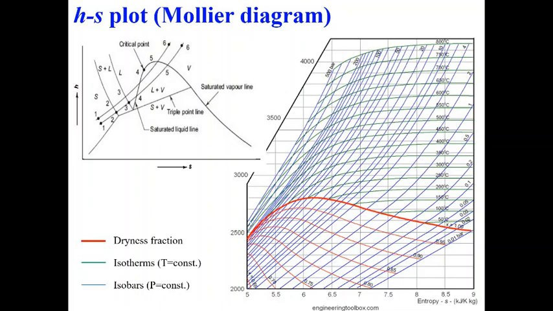This is what is shown in this plot, and we see isotherms shown in green, and isobars, constant pressures, shown in blue. The isotherms are the green colored lines, where temperature is shown, and 500 bar, 200 bar, these are your pressures. This chart is given in your steam table, and it is commonly known as the Mollier diagram. This is a very useful chart, and we'll talk about it in later discussion when we talk about power cycles, vapor power cycles.